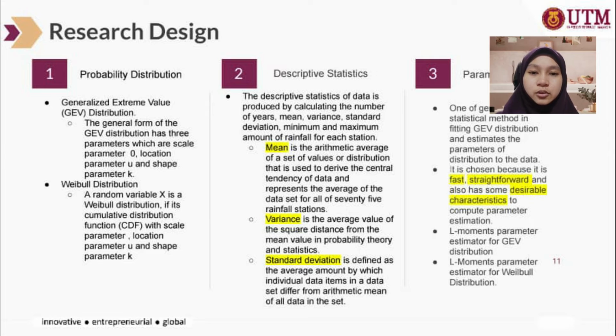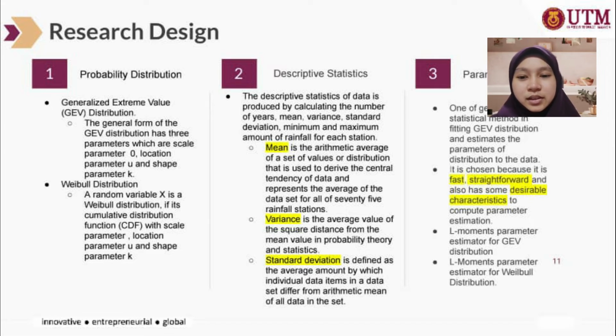In this part, this thesis introduced to us two distributions. The first one is the generalized extreme value, GEV, distribution. Overall, the general form of the GEV distribution has 3 parameters, which are scale parameter, location parameter, and shape parameter K. And then the second distribution is the variable distribution. A random variable X is a variable distribution if its cumulative distribution function, CDF, has scale parameter, location parameter, and shape parameter.